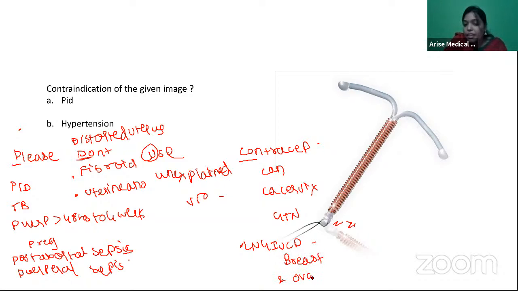Breast and ovarian cancer. The basic funda is very simple. If anything is there inside, it means there's some problem already inside the uterus. How can you insert something else and increase the problem? That's the basic funda. Everywhere you should try to understand what the main basic thing is, what they are trying to say. Then when you understand that, it is like a cakewalk. Here already there is some problem inside the uterus. Why do you want to insert something else, right?